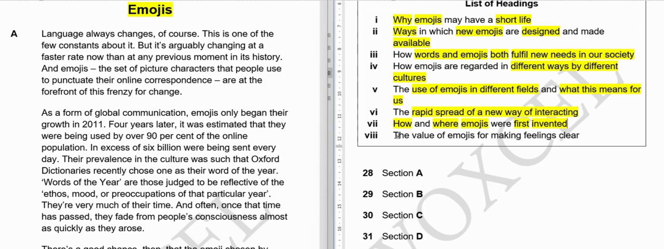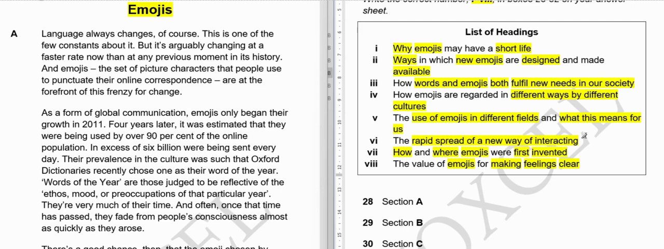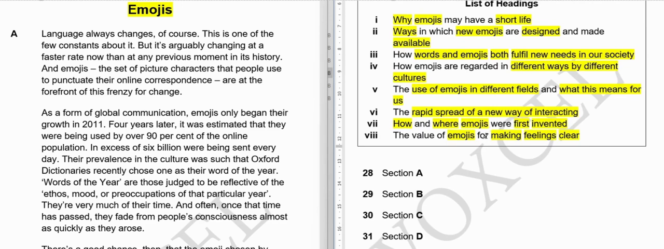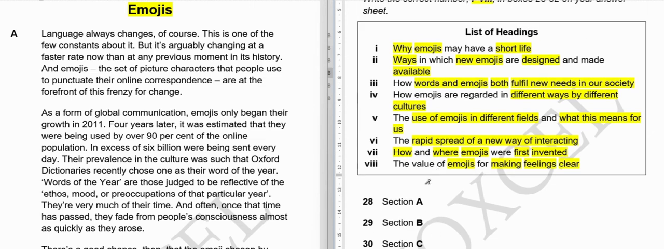Eighth, the value of emojis for making feelings clear. So we are using emojis to make feelings clear. So with the help of emojis, we are trying to convey our feelings like happiness, sadness, anger, frustration, whatever our feeling is, our mood is, we are trying to make it clear with the help of emojis. So in whatever paragraph this information is given, we will write that option in front of the paragraph number. I hope it is clear what you have to do.